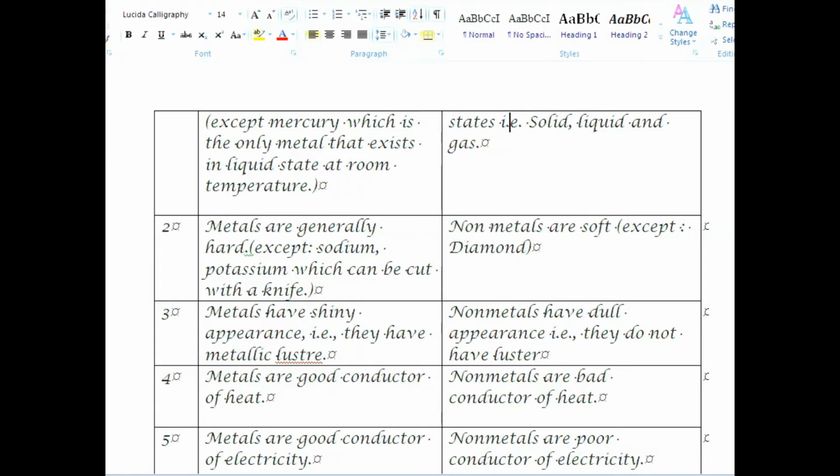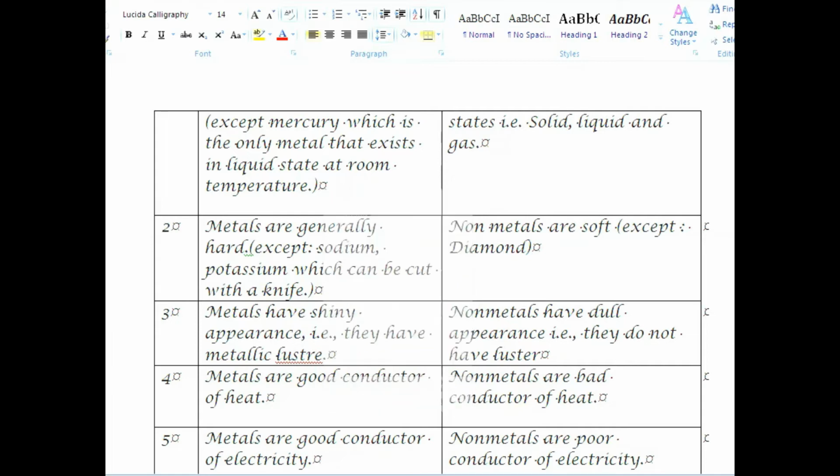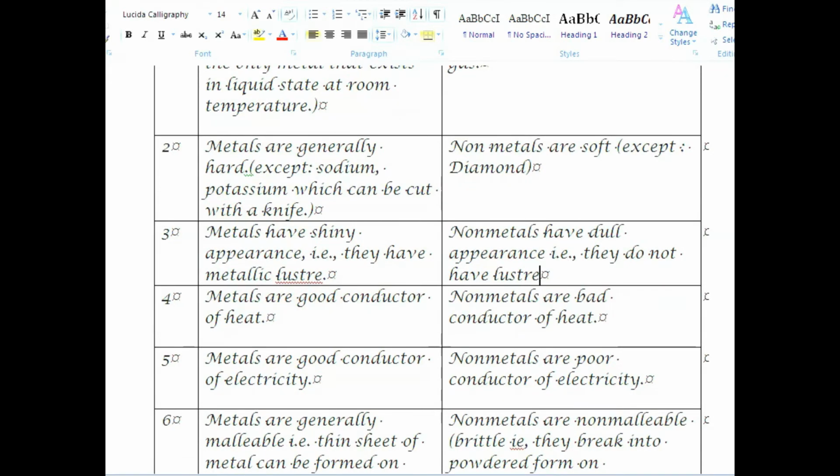Metals are good conductor of heat, while non-metals are bad conductor of heat. Number 5. Metals are good conductor of electricity, while non-metals are poor conductor of electricity.